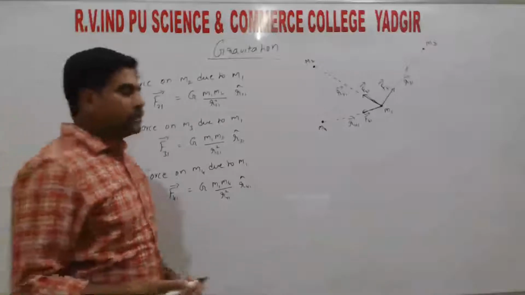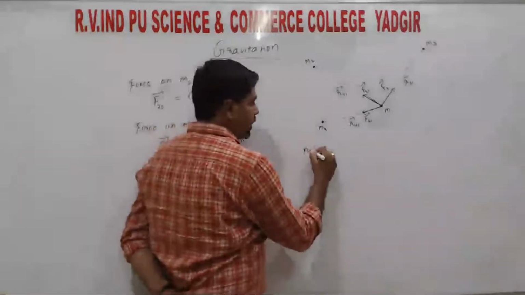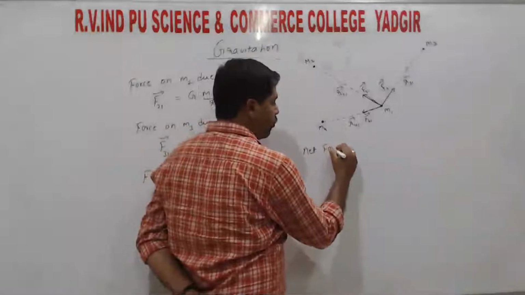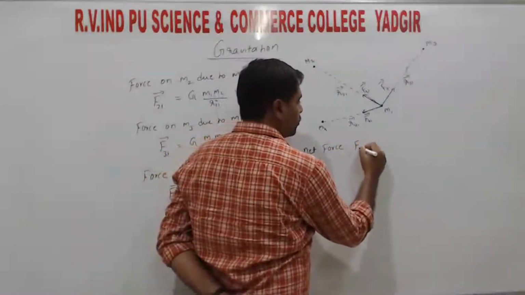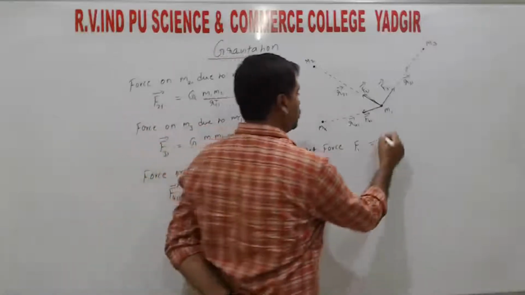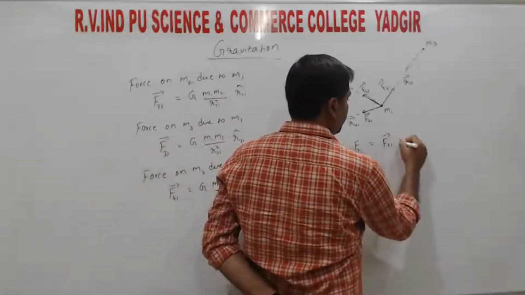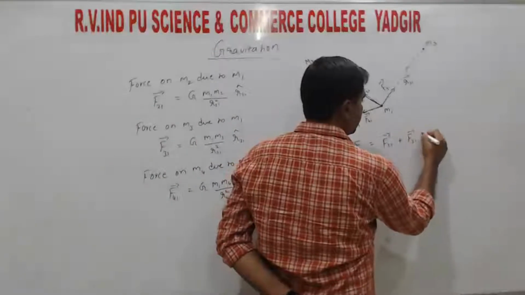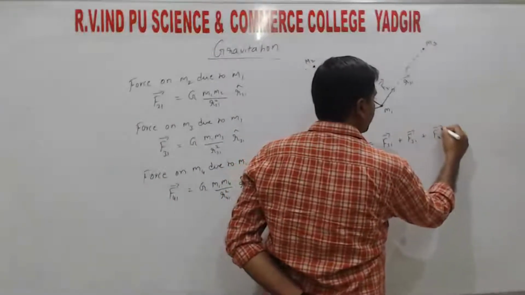So from the principle of superposition, right? So we can write net force F1, force on 1, that is equals to F21 plus F31 plus F41, right?